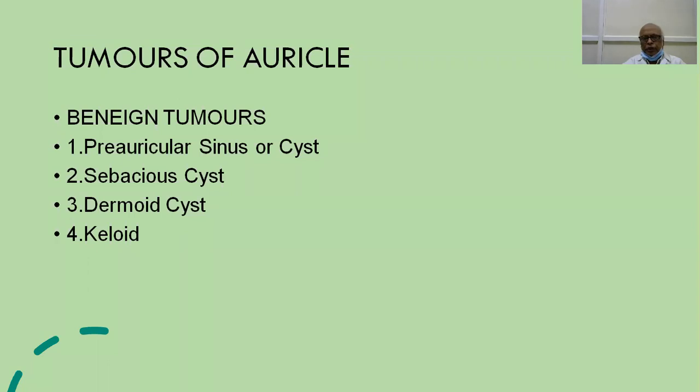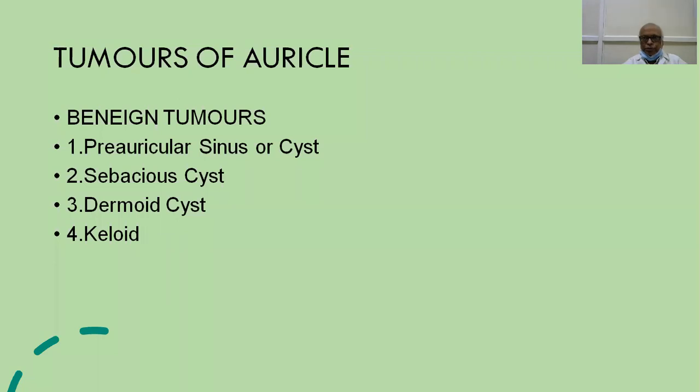And generally, above the orbitomeatal line, the keloid formation is not known. Lobule is very, very famous for getting a keloid formation. So we should be very careful.